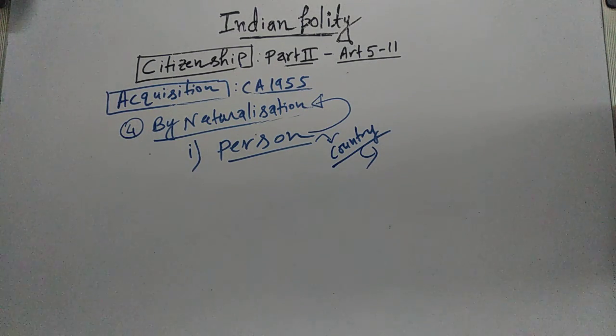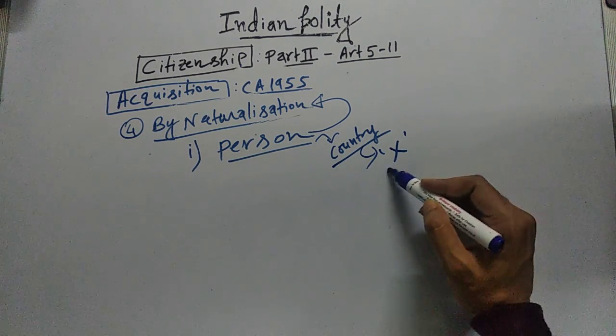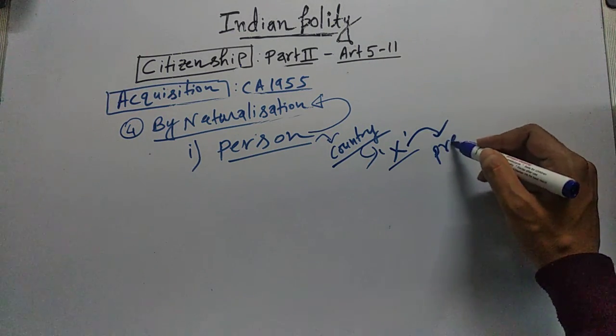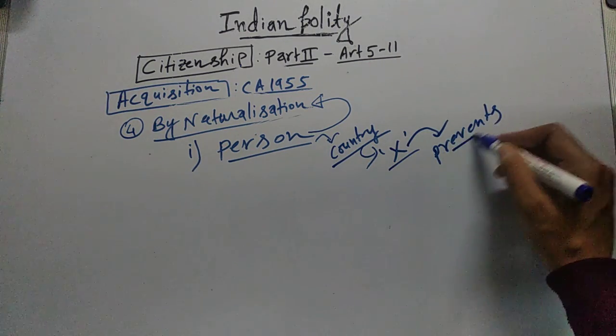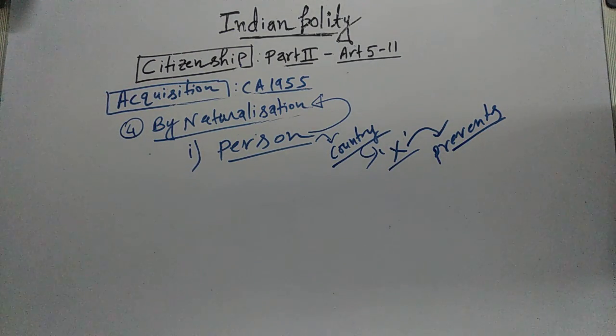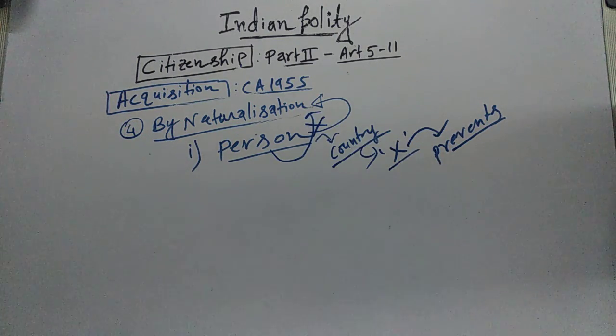For example, suppose there is a country X and this person belongs to country X, and this country X prevents Indians from taking citizenship of that country X. In that scenario, this person will not be given Indian citizenship by naturalization.